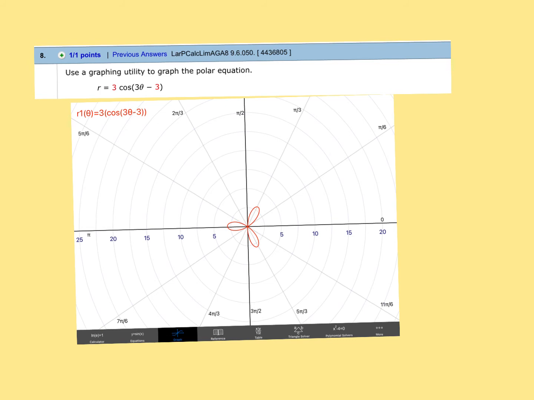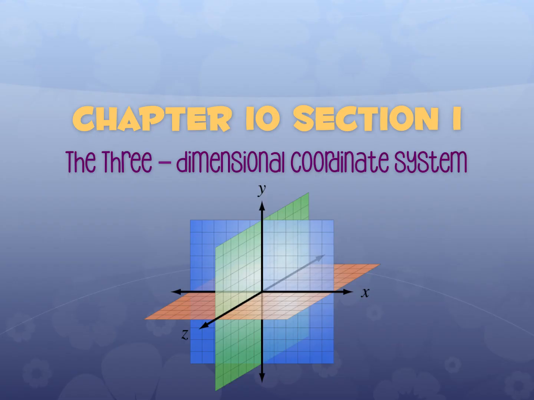Okay, like I said, we're literally just going to get a head start into 10-1. So 10-1 is called the three-dimensional coordinate system. We are literally going to learn how to plot a point on a 3D coordinate system, which is really super fun when you're teaching this on a 2D device. It gets pretty weird, okay? And then we're going to learn how to find the midpoint, the distance, and the equation of a sphere based on these things.